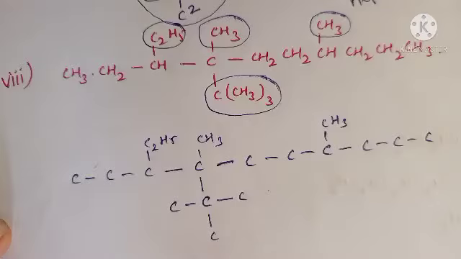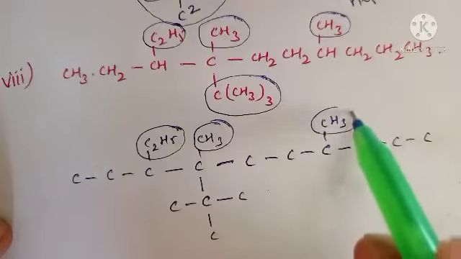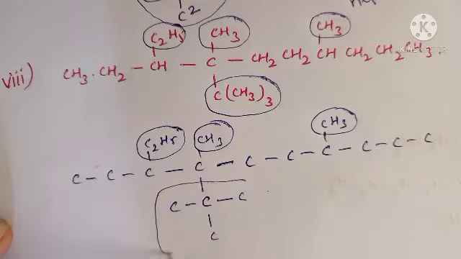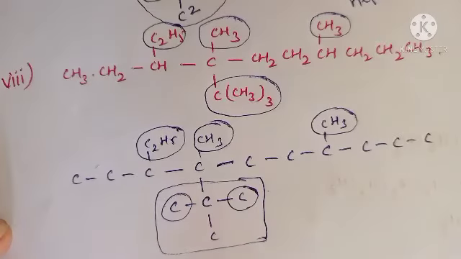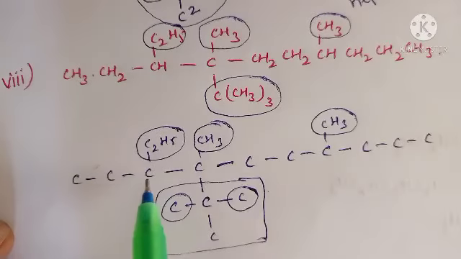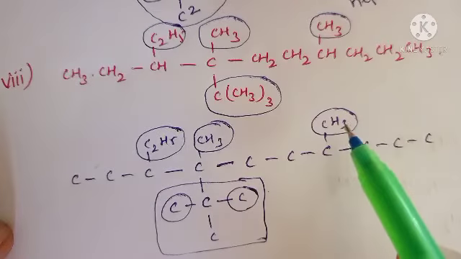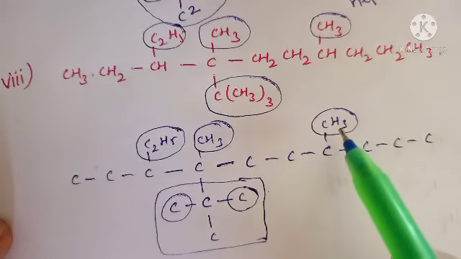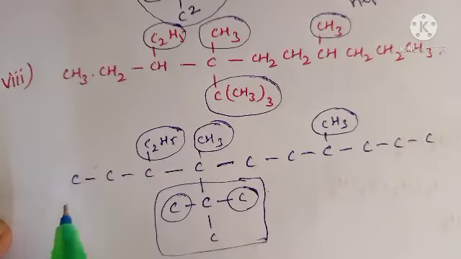Now how can you write the name? This is one substitution. This is one substitution. This is one substitution. This is also one substitution. But this substitution contains two more extra substitutions. Okay. Now give the numbering. From which side? 1, 2, 3. From this side, an ethyl group is attached at the third carbon. From this side, 1, 2, 3, fourth position attached. That fourth carbon has a substituent attached. So follow the lowest sum rule to give the numbering.